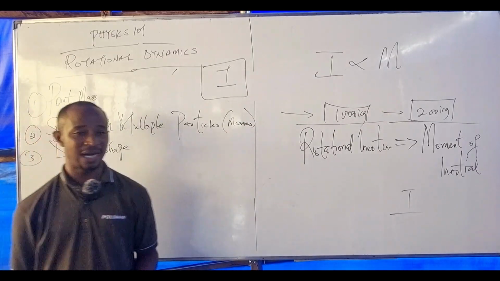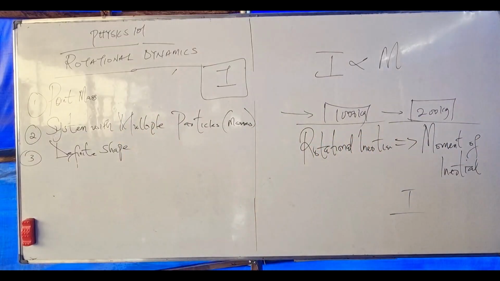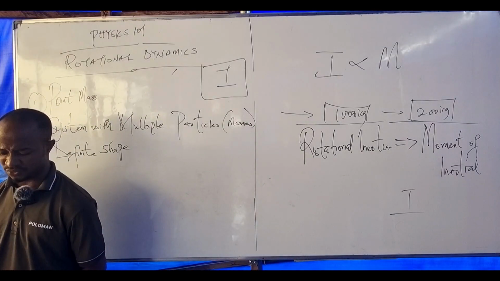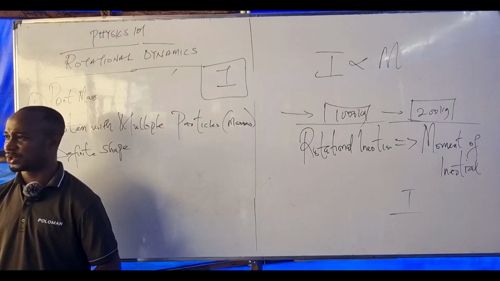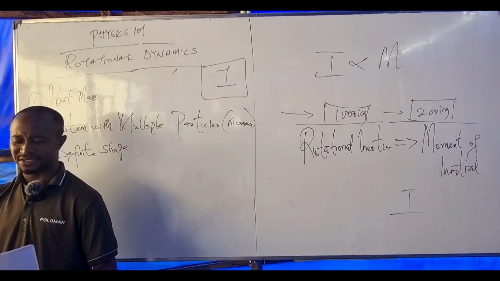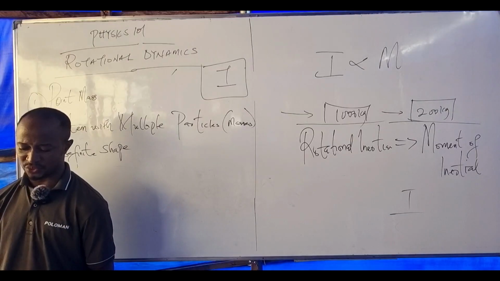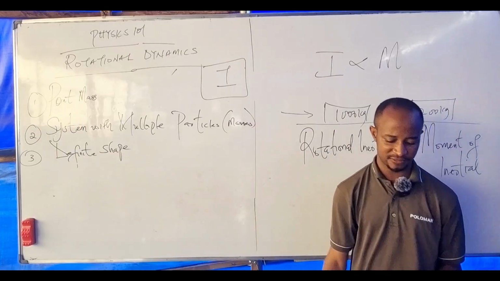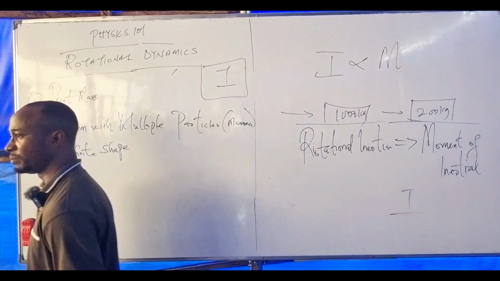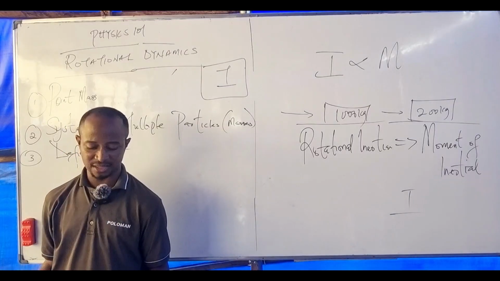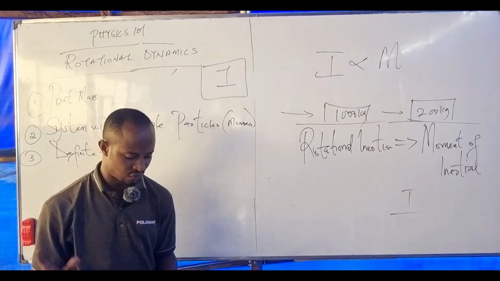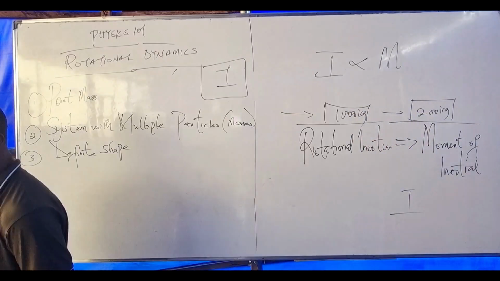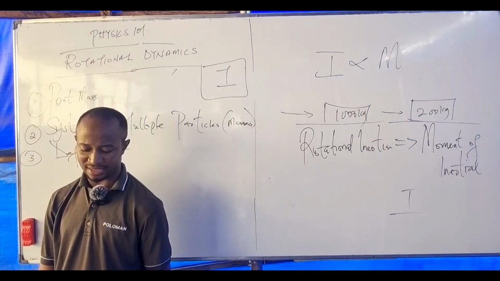A point mass is also an object whose size is so small that we ignore its shape and treat all its mass as if it is located at a single point. Let me repeat again. A point mass is also defined as an object whose size is so small that we ignore its shape and treat all its mass as if it is located at a single point.